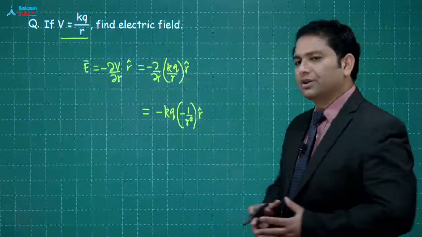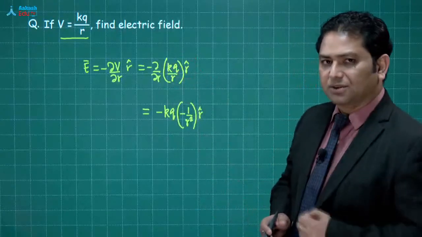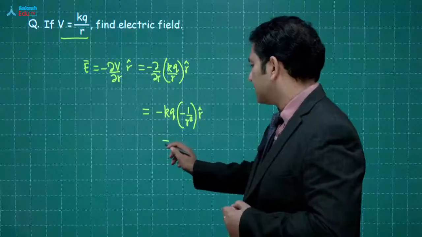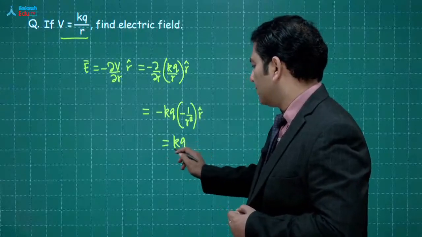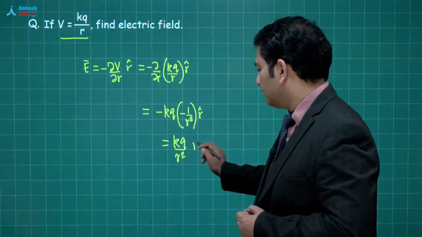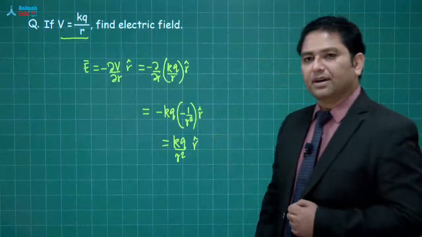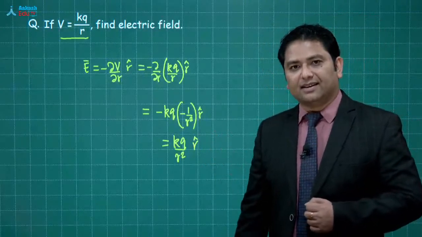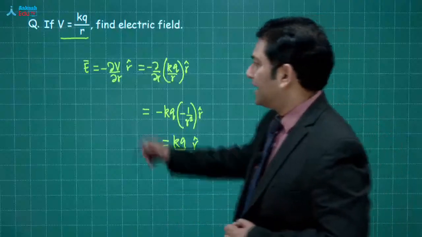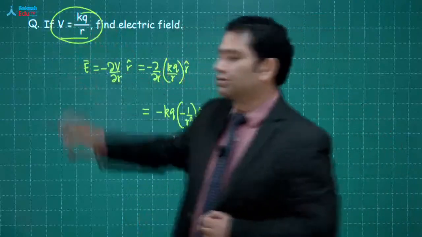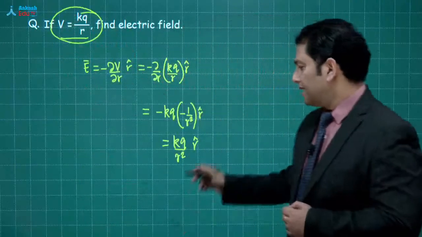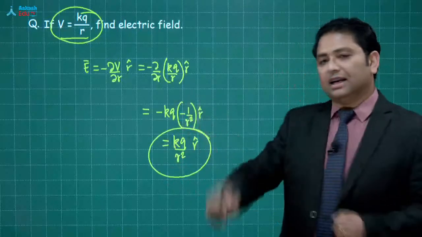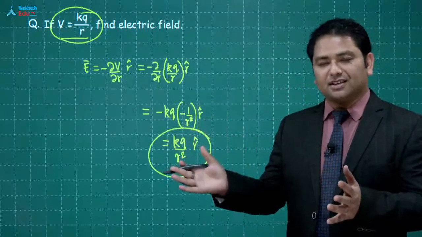The derivative of 1 by R is minus 1 by R square, and this comes out to be KQ by R square multiplied by R cap. यहाँ से आप देख सकते हैं, we started with the expression of potential due to a point charge, and then we got the expression of electric field due to a point charge.